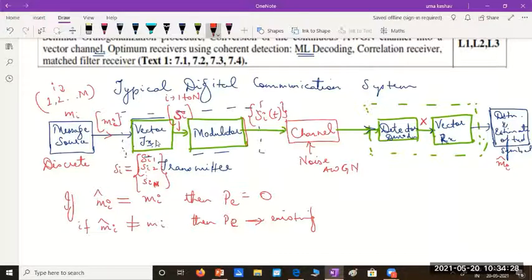And the modulator will convert every vector Si. Each of these vectors Si is converted into a continuous finite energy signal Si of t. So I told you it will convert each of these vectors into signals which are functions of time. Each of these is called a finite energy signal. I'll write all this in words in the notes I'll give; here I'll not write the whole thing.